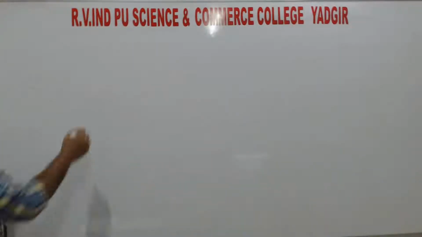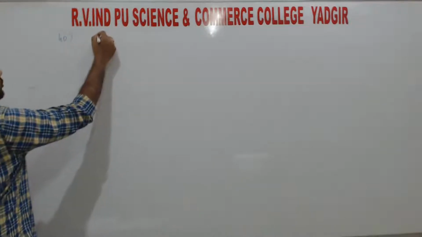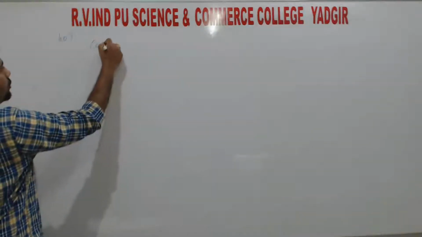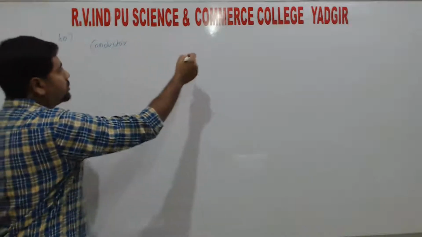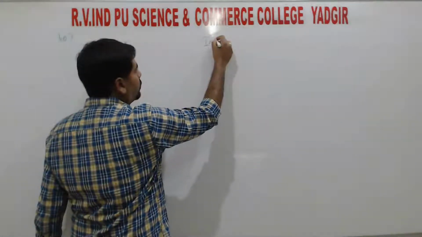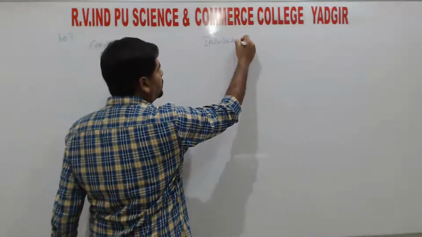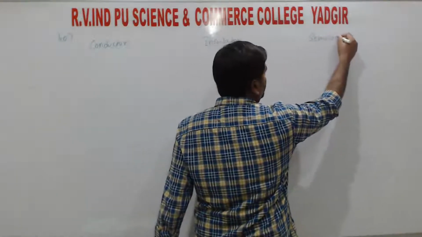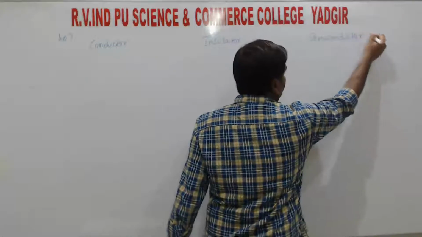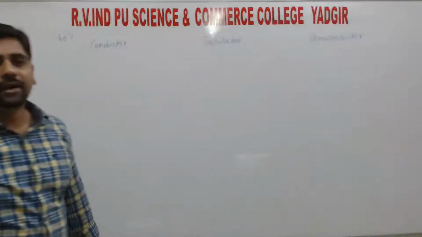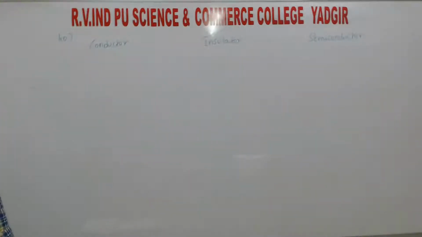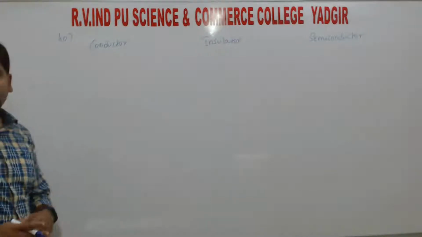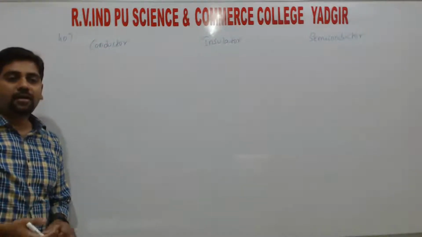So question number 40. On one side, conductor, insulator, semiconductor, right? The first point is that there is no gap between the conduction band and the valence band.